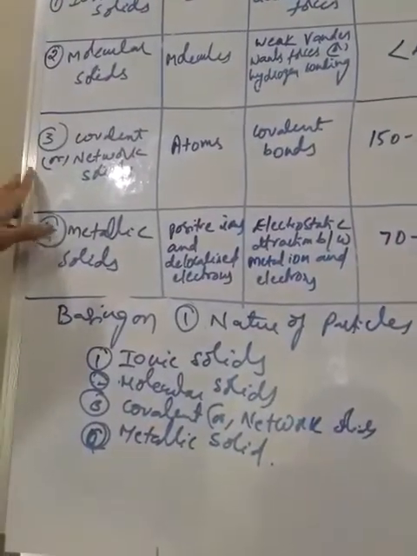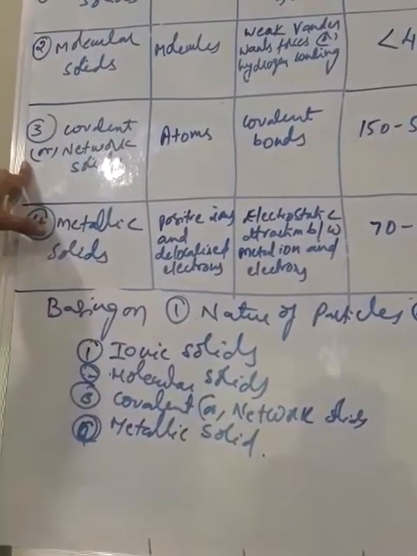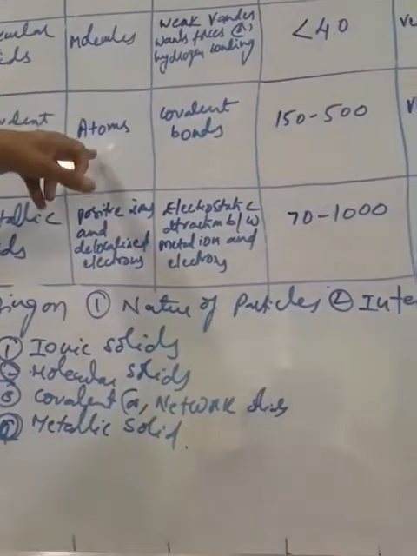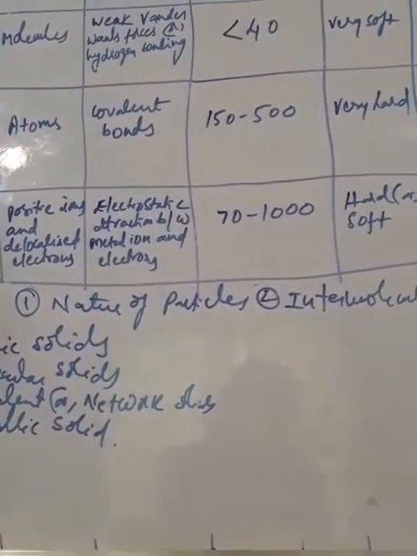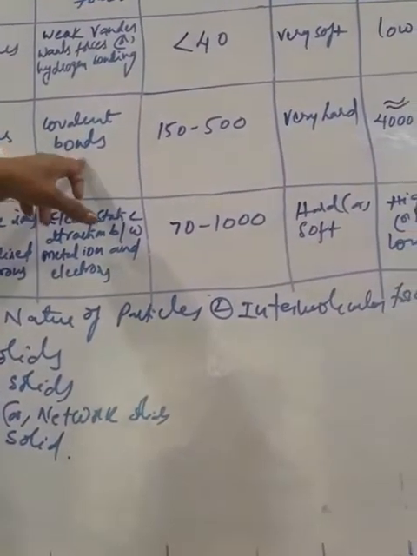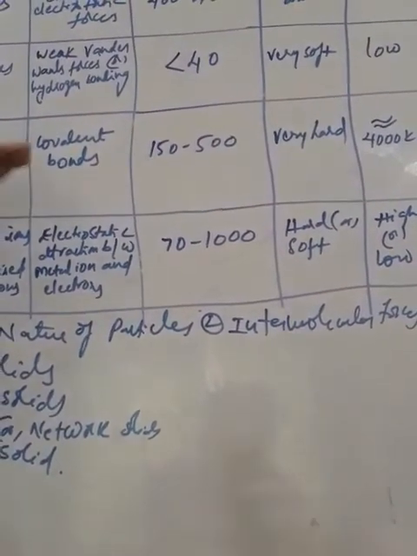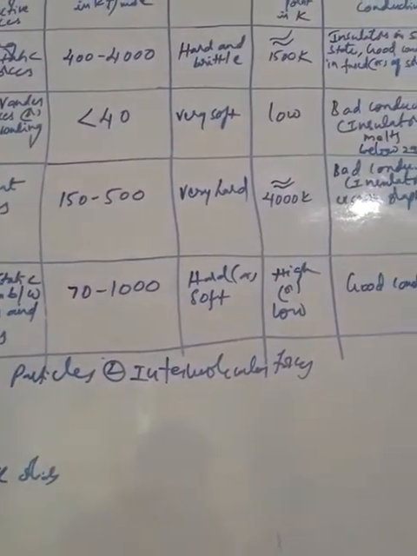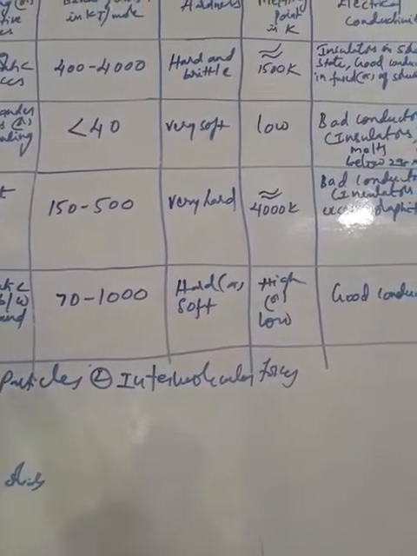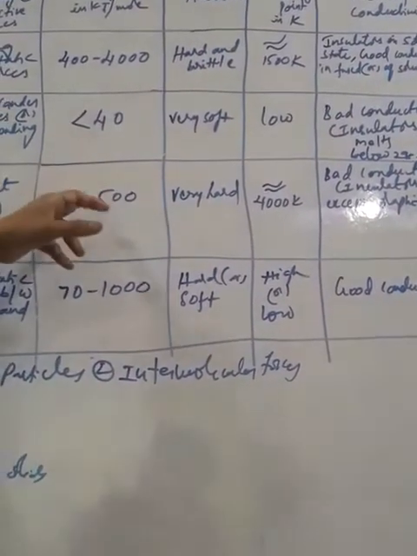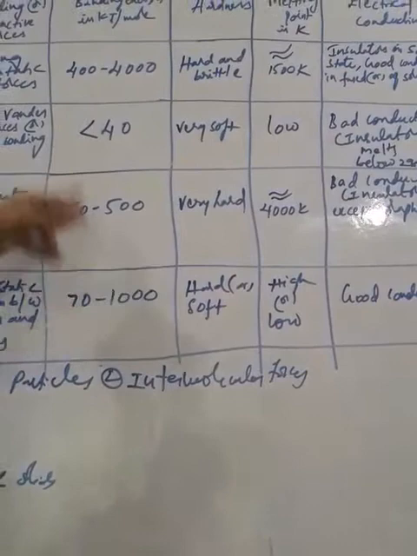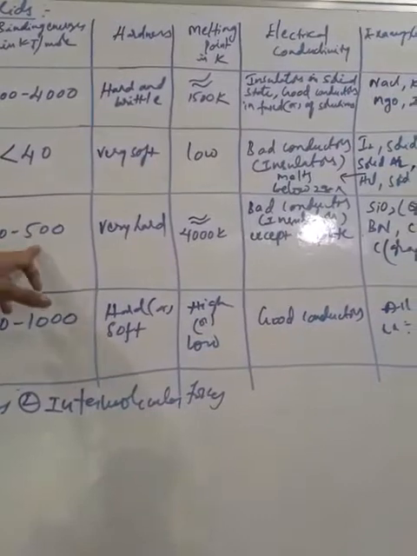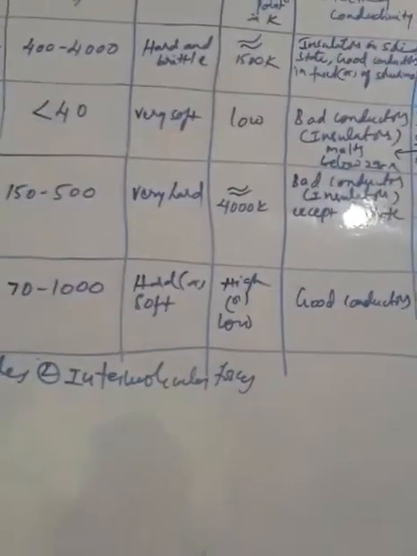Okay. Next type of solids, covalent or network solids. In covalent or network solids, constituent particles are atoms. All the atoms are bound with covalent bonds by sharing electrons. So the forces of attraction are covalent forces, that is nothing but the covalent bond between the atoms. And the binding energy is also moderate. They possess binding energy of 150 to 500 kilojoules per mole.